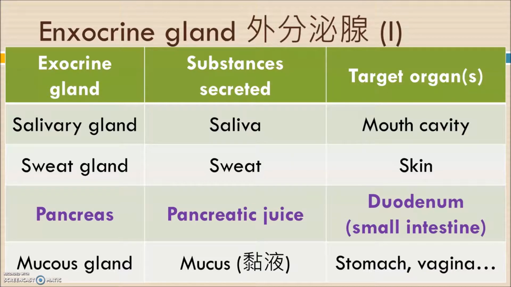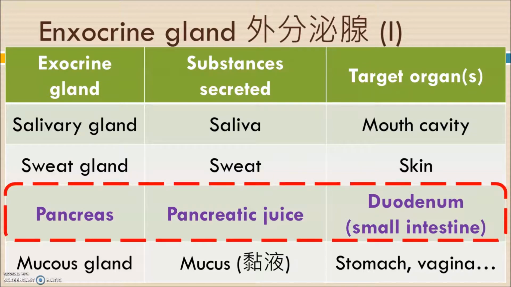For example, we have the salivary gland and sweat gland. The saliva will be transported directly to the mouth cavity. The sweat will be secreted directly to the skin. And of course, our main focus in this video, the pancreas, can produce pancreatic juice, and through the pancreatic duct, the juice will be transported to the duodenum, the part of the small intestine.